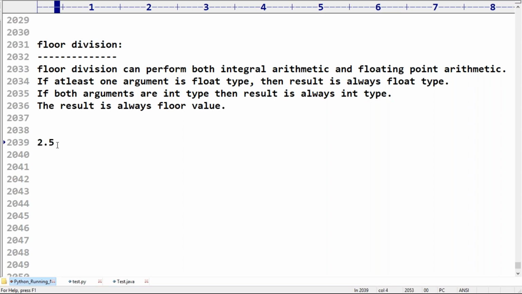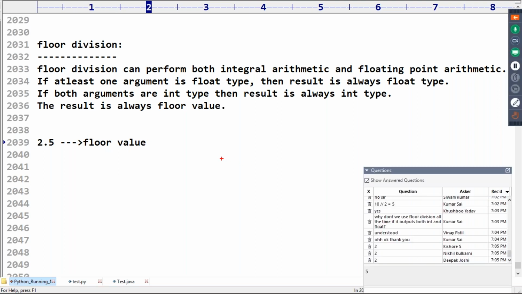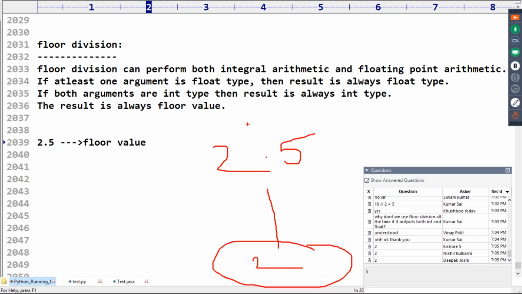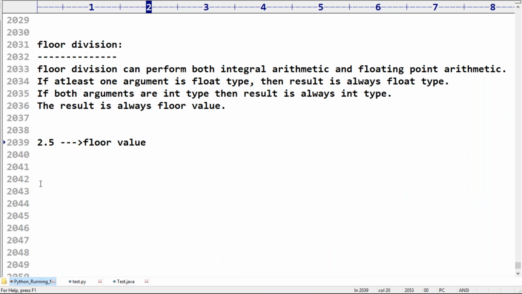Take 2.5. Can anyone tell what is the floor value? Floor 2.5: floor means previous rounded, 2. Ceiling means next rounded, 3. Floor means previous rounded.